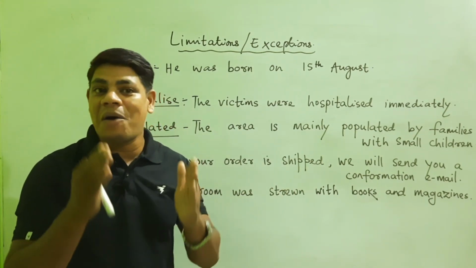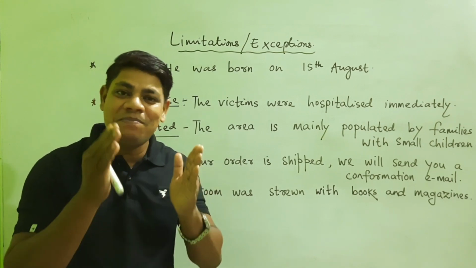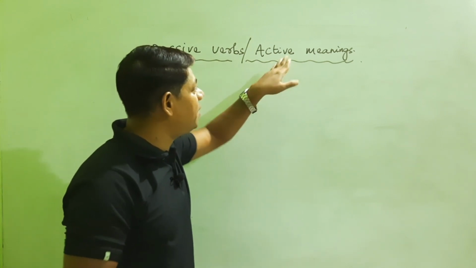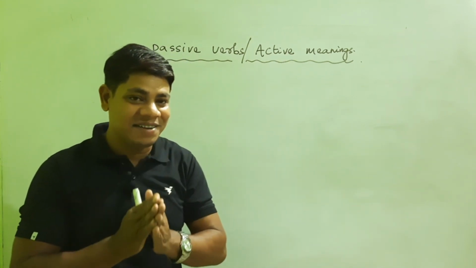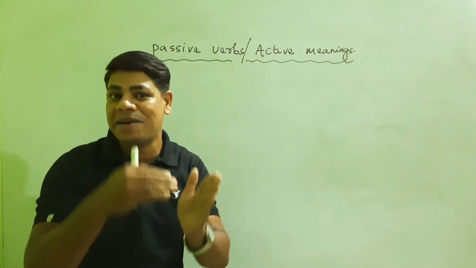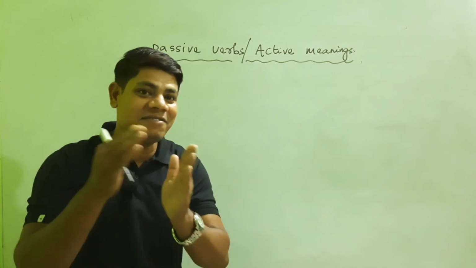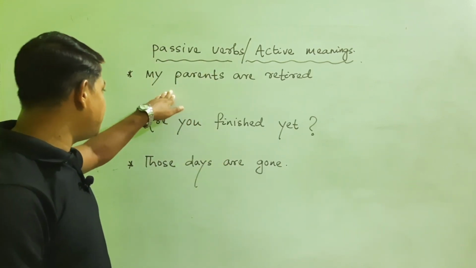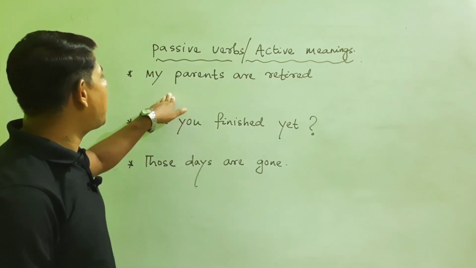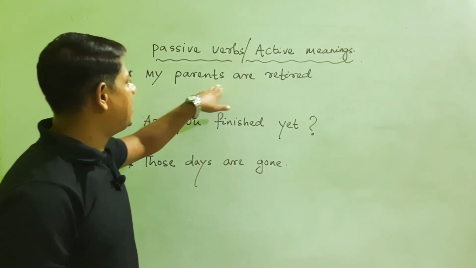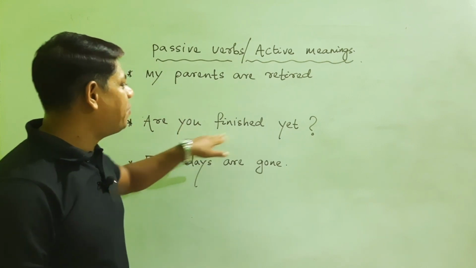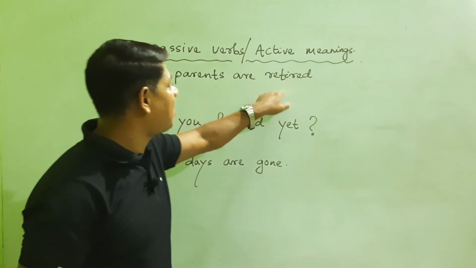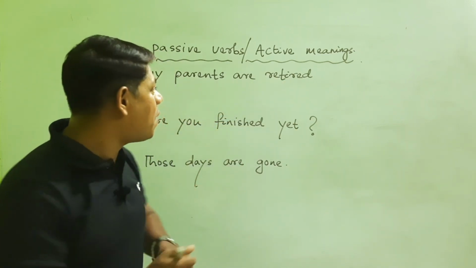Now let us know some more funny facts about the passive sentences. You can see passive verbs, and they are having active meaning. How are these passive verbs used but have some active meaning? Let's know about it. Now you can see I have got 3 sentences which are in passive form. That is, my parents are retired. Are you finished yet? The third one is those days are gone. But the passive sentence is having an active meaning. How? What does it mean?